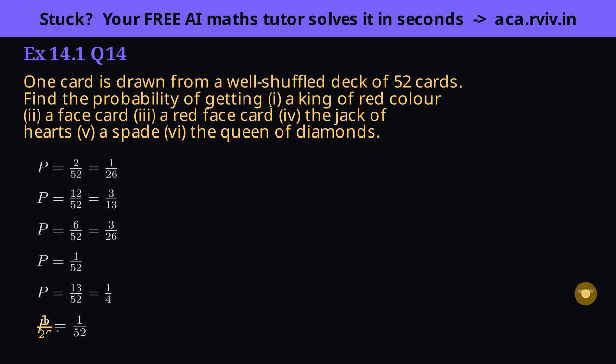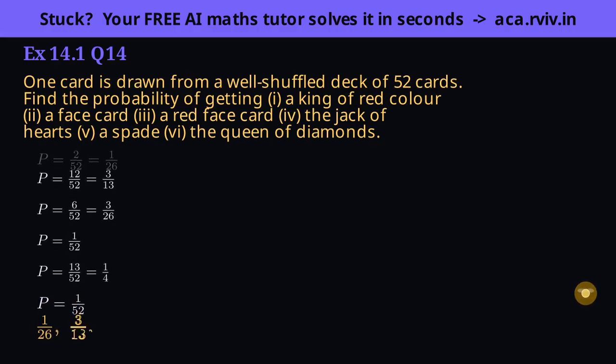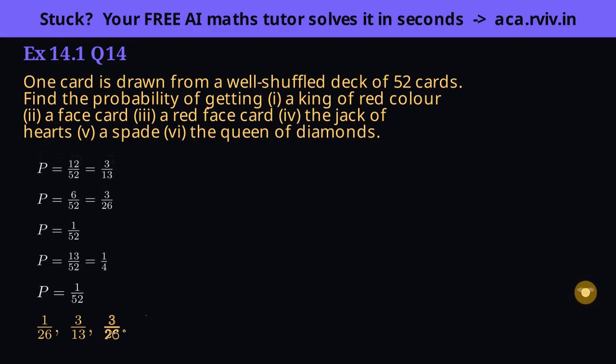Inside, none of these needed a clever trick, just the deck structure held firmly in mind. Memorize the map once, and card questions turn into simple counting every time.